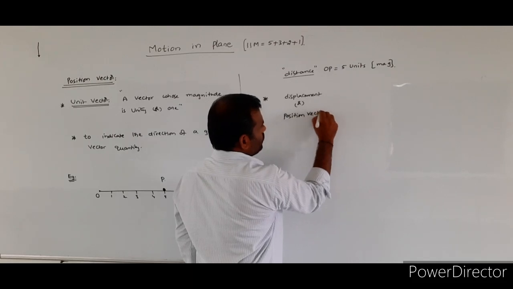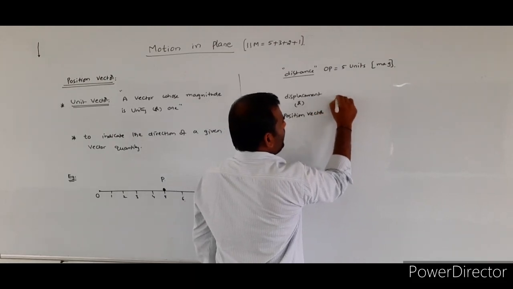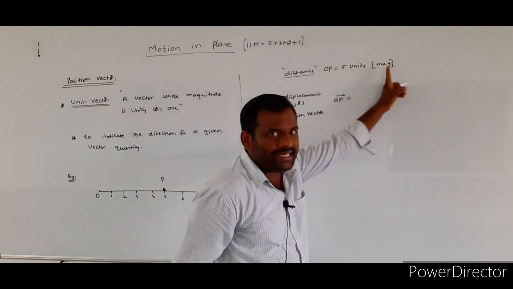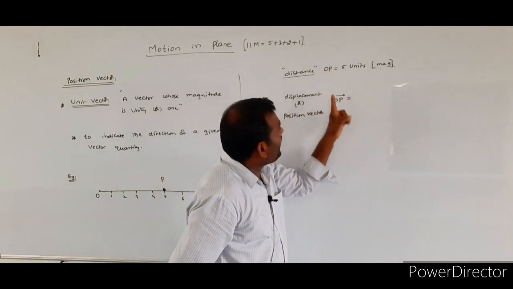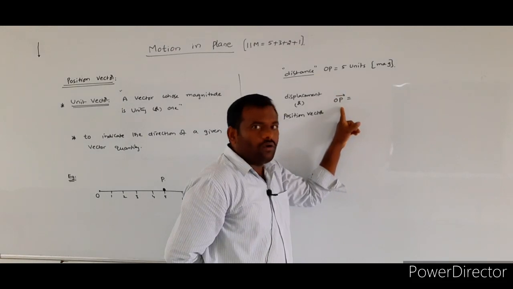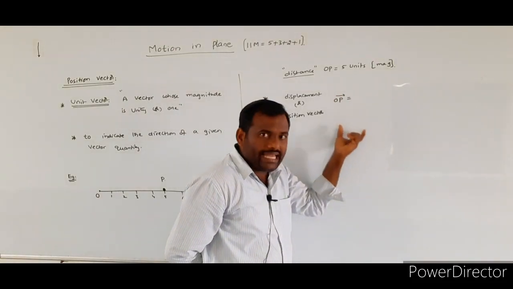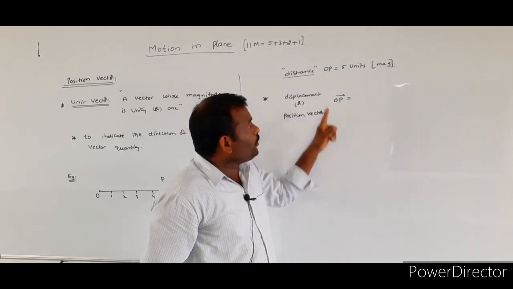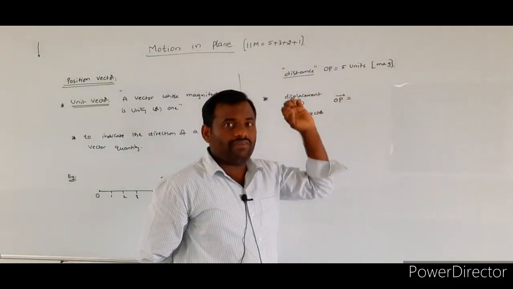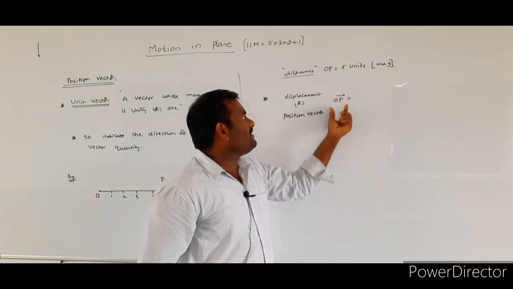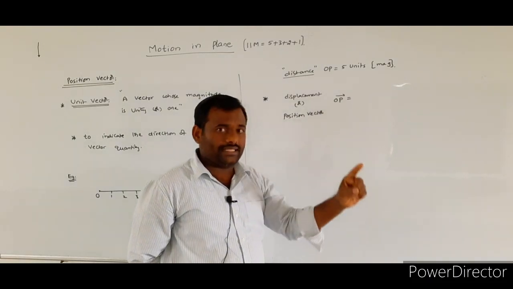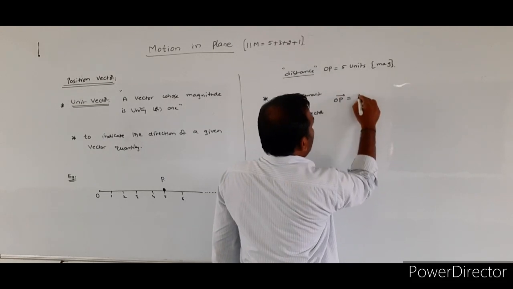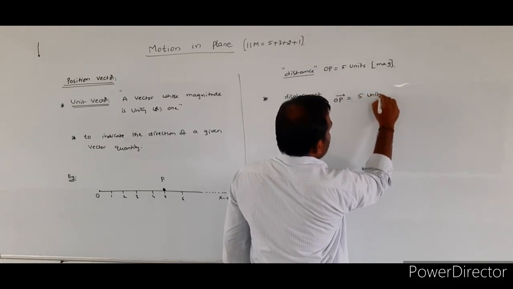Position vector OP bar. What does OP bar mean? When you write the arrow over OP, it indicates a vector quantity. Again, when you put an arrow over a physical quantity, that quantity represents a vector. The magnitude of OP bar is 5 units.